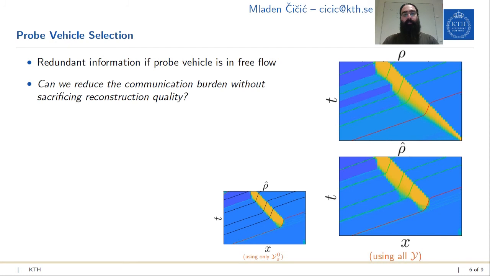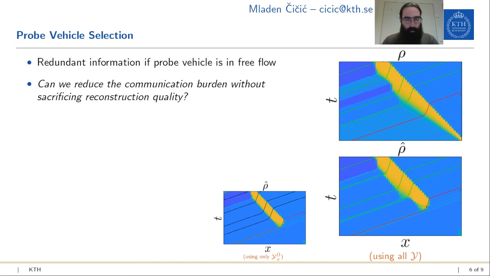So based on the fact that we don't benefit at all from probe vehicles in free flow, you might ask whether we can reduce the communication burden without sacrificing reconstruction quality by deactivating them. On the right you can see the traffic state reconstruction using all available probe vehicles, whose trajectories are shown in green, and an actuator vehicle shown in red.